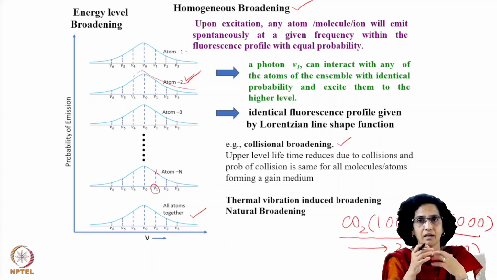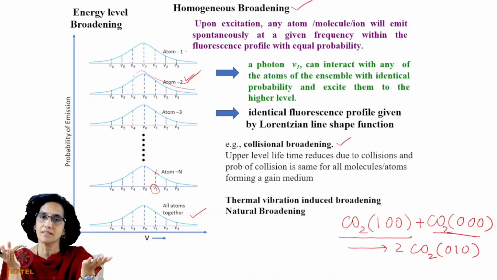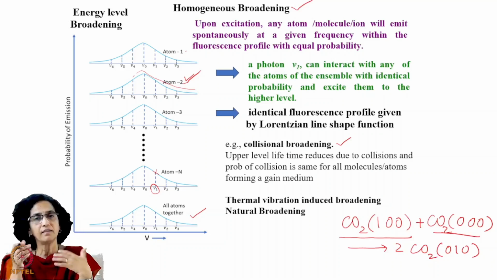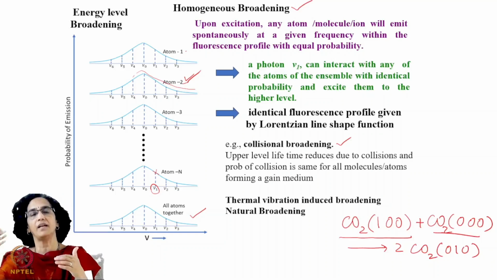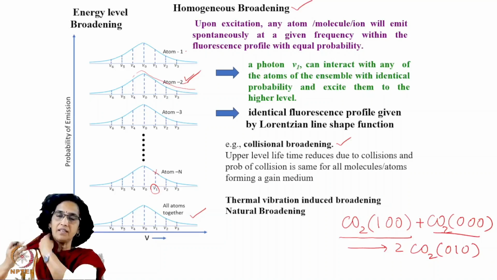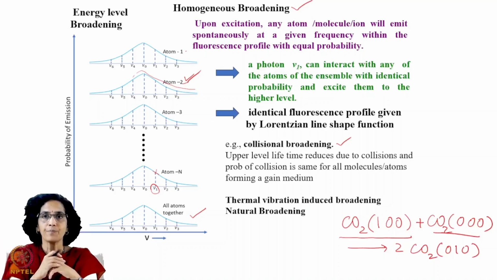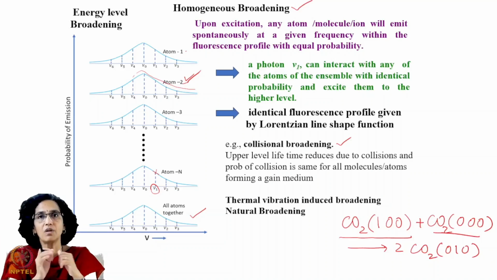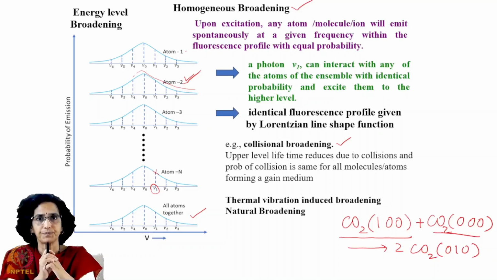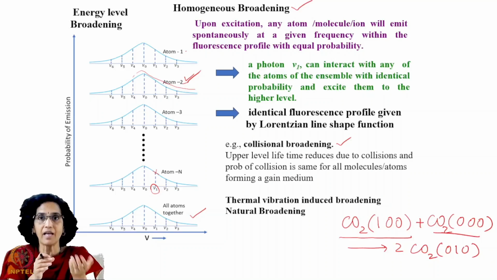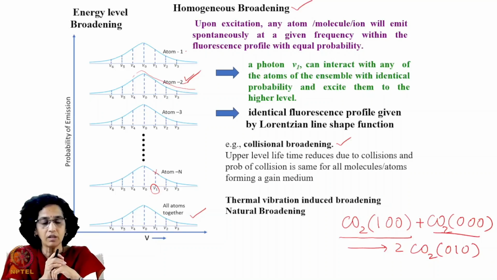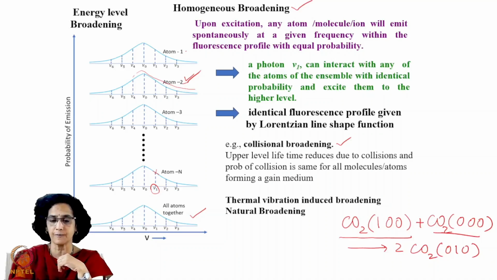If we take the same species, for example an ensemble of CO2 molecules, then the probability of collision of one molecule with another, the second with the third, or one with the nth molecule is the same. And therefore, this collisional broadening is called homogeneous broadening. Similarly, thermal vibration induced broadening and natural broadening that we just studied before this are all homogeneous types of broadenings.